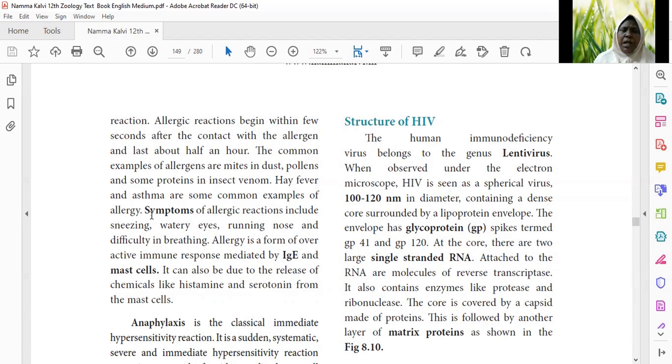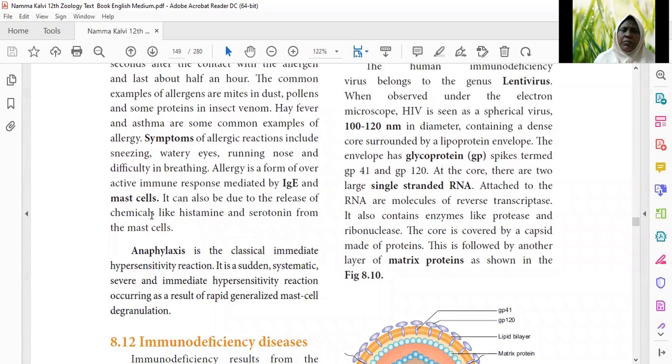When symptoms appear due to allergy, people start sneezing and have watery eyes, a running nose, and difficulty in breathing. These are the common symptoms of allergy. It's a form of overactive immune response mediated by IgE, that is, an immunoglobulin antibody.